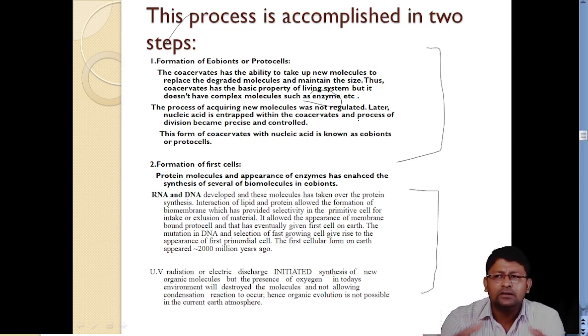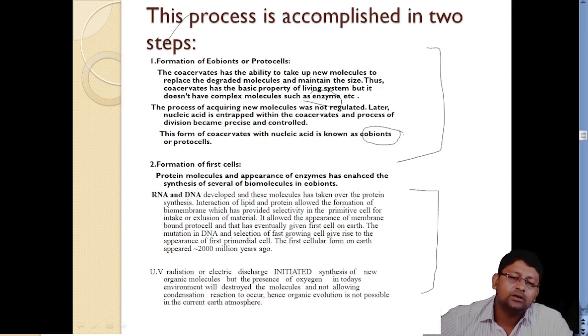Now overall, if I call it a primitive cell, it starts managing its own activities, right? The form of coacervates with nucleic acid is known as ebions. Now what are ebions? They are the coacervates which have nucleic acid within them. We can also call them protocells. Then we have the formation of the first cell.